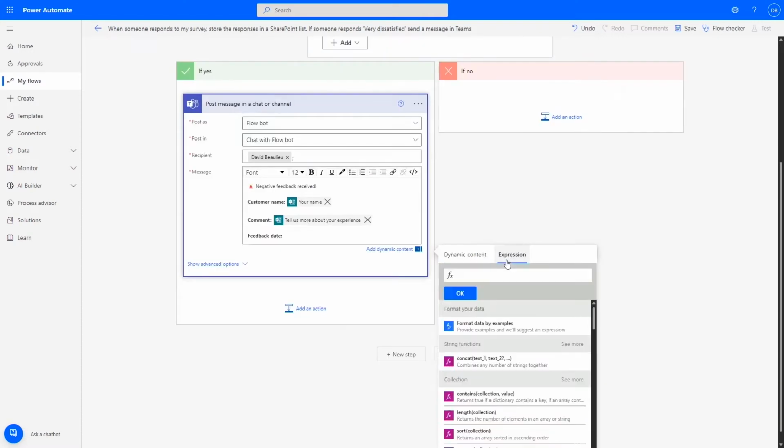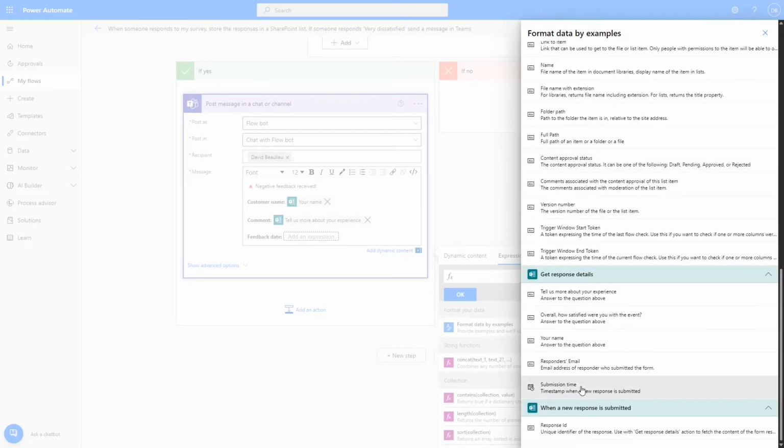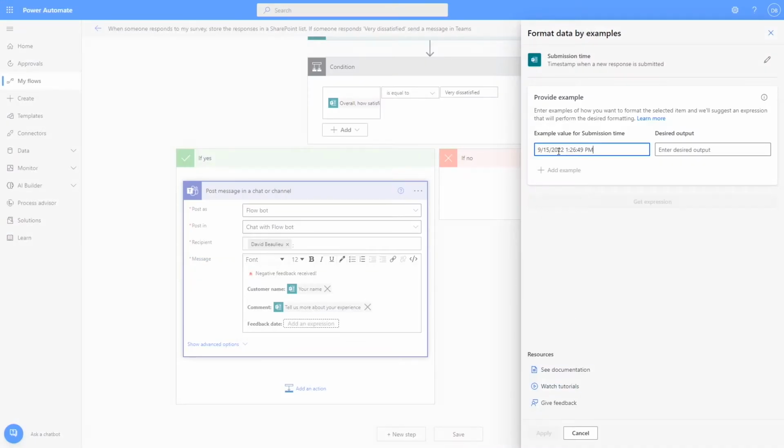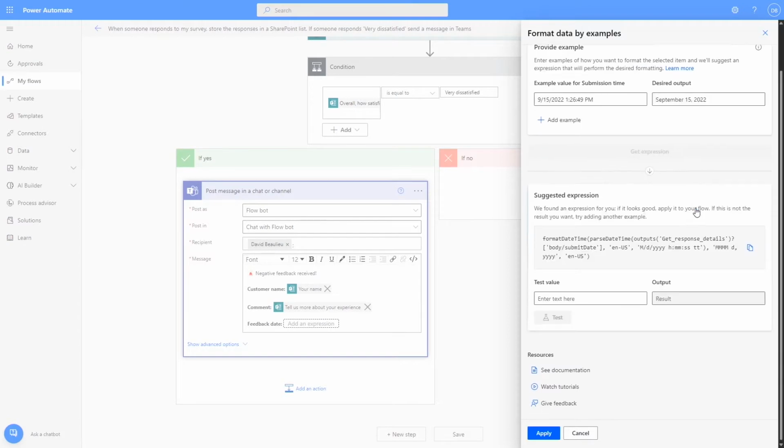Let me show you. Back to our flow, I go to the Teams action and select the new option, Format Data by Examples, on the expression menu. The first thing to do is to select the item I want to change its format, in this case, the submission time for the Microsoft Forms survey. Next, I enter an example of how the submission time is returned by default. And then, how we'd like it to be formatted. That's all. I then select Get Expression. And Power Automate returns the expression that will do this transformation.